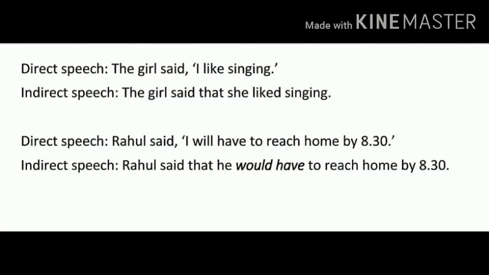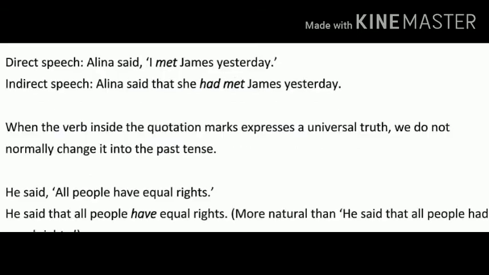See, "I will have to reach home by 8:30" is direct speech, the exact words of the speaker. So in indirect speech, we have to convert it into our own words. I became he, will became would, have to reach home by 8:30. And the rule is, we have to remove the inverted commas.